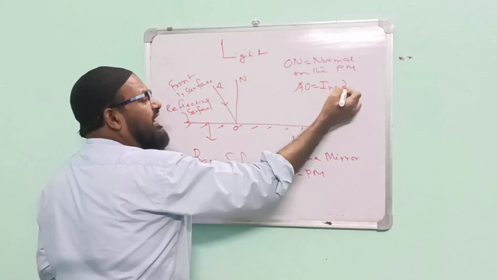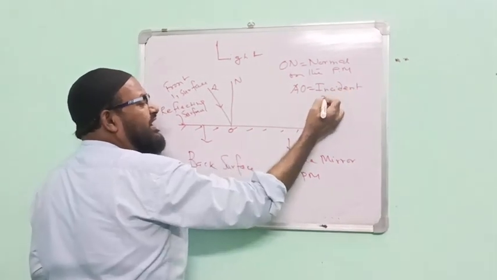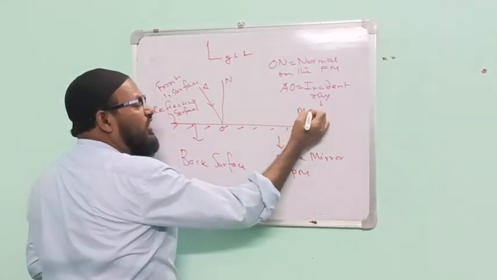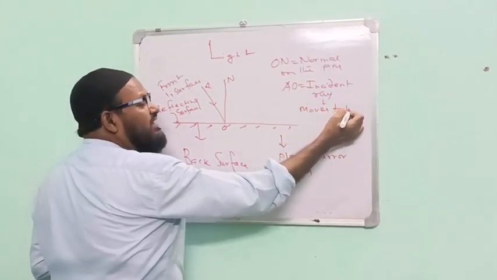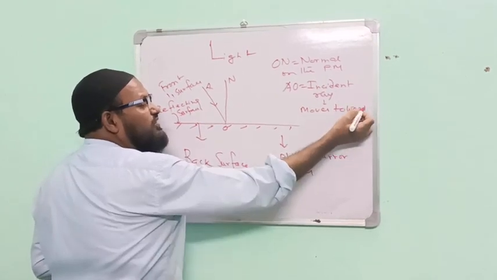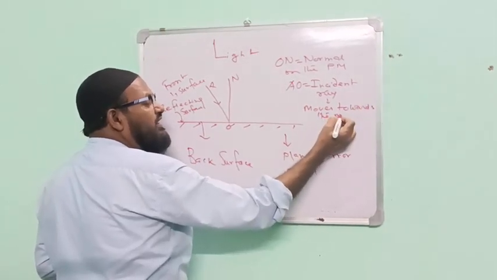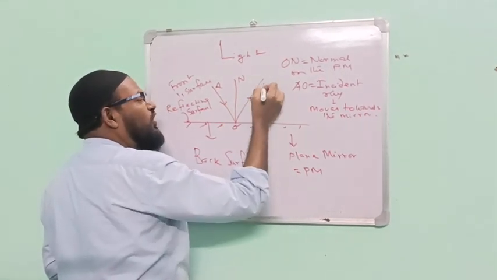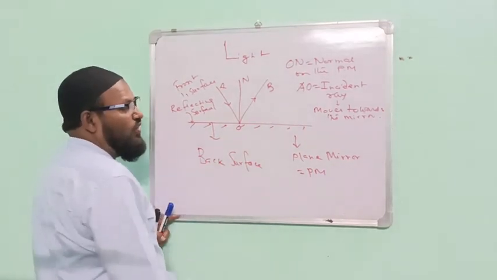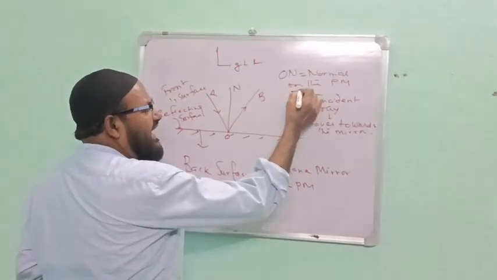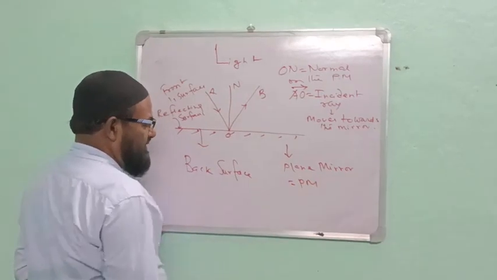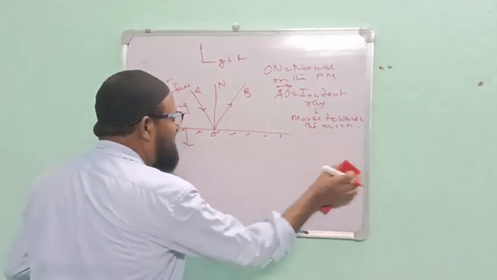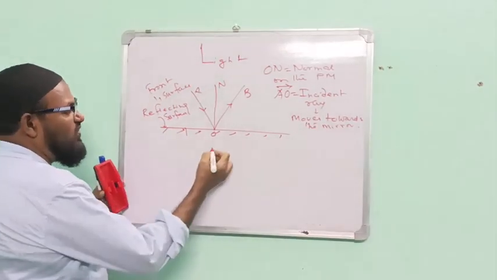Incident ray. The incident ray moves towards the mirror. This is OB.